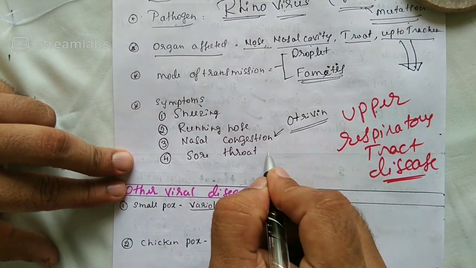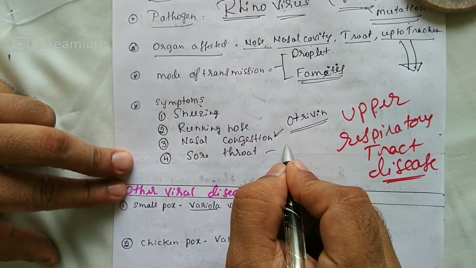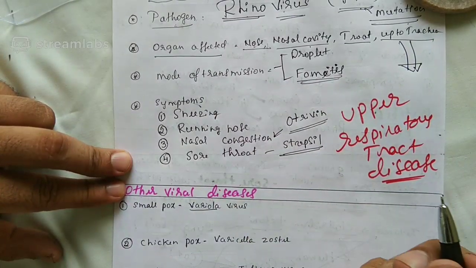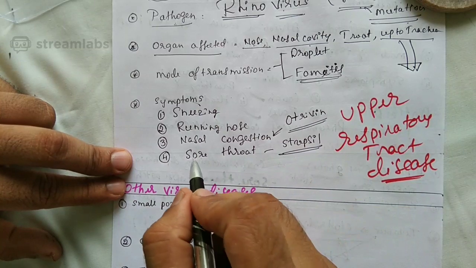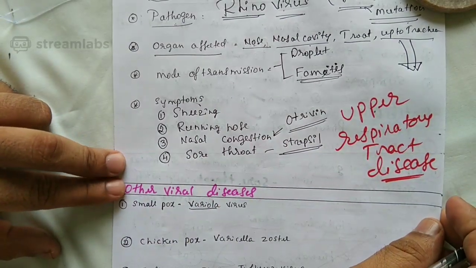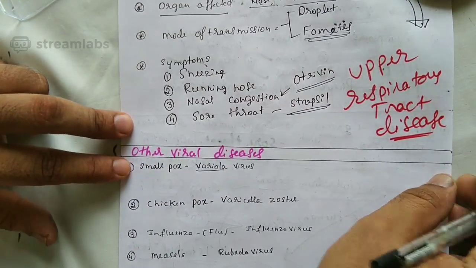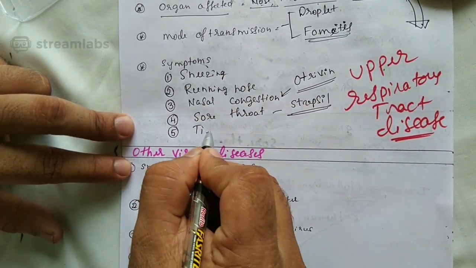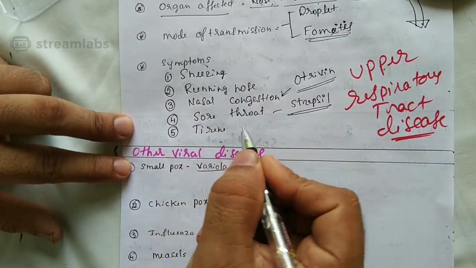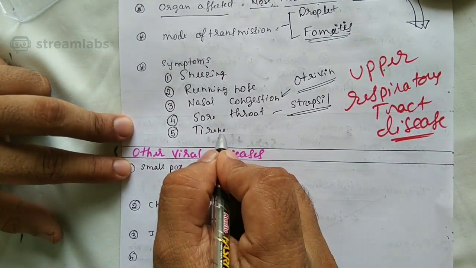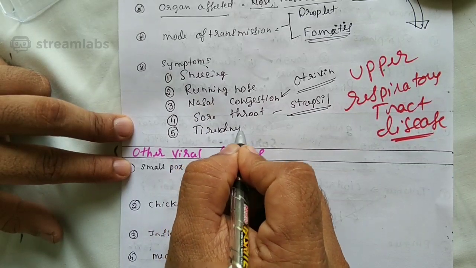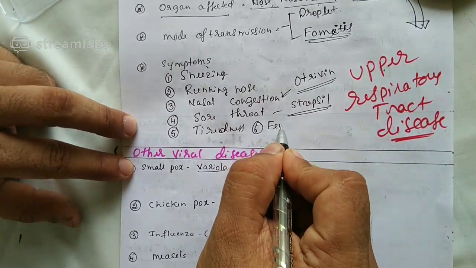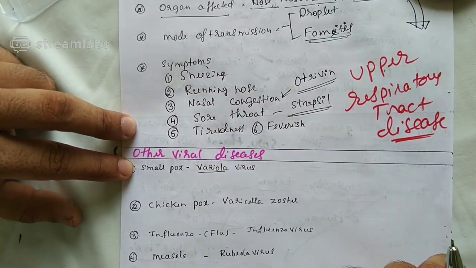Sore throat. Then you take some of the things like Strepsils. You may take it in this form, which is called lozenges, to give a soothing effect during the sore throat. And then you'll be 100% having tiredness. You feel that, oh, I'm unable to move, tiredness you'll be feeling. And the sixth one, you'll be feverish. Exactly correct, you'll be feverish.